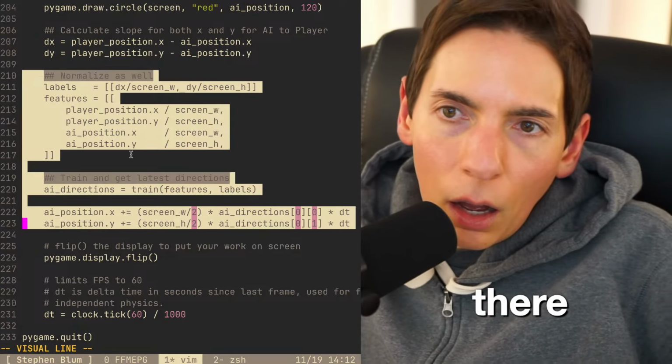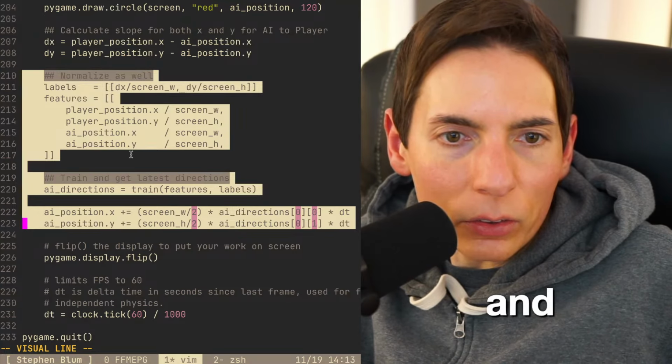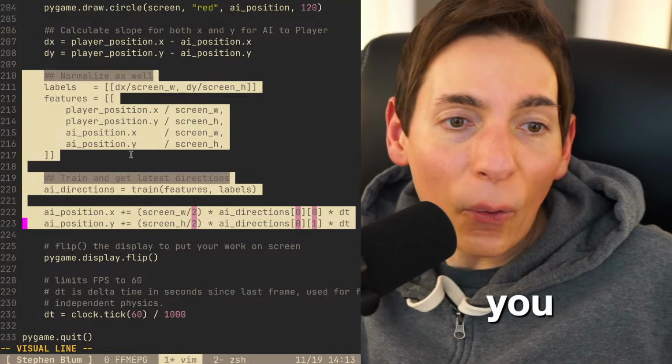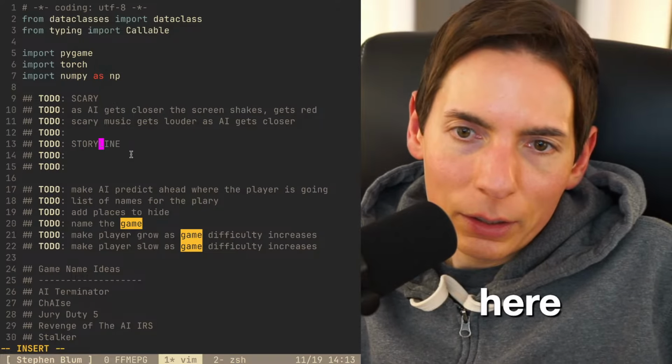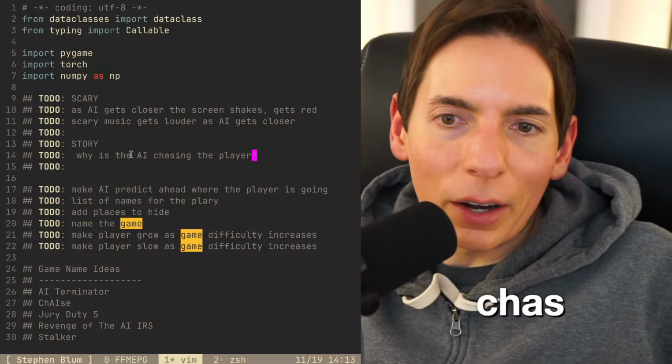Into the AI section. You could possibly add lore, as in the story, like why is the thing chasing you? Oh, Kit Kat Life, right? So we'll have minimal story. We'll add some minimal story, right? All right, let's do that. All right, some story here. Story. Why is the AI chasing the player? All right. So that's as far as the story goes. That's it.